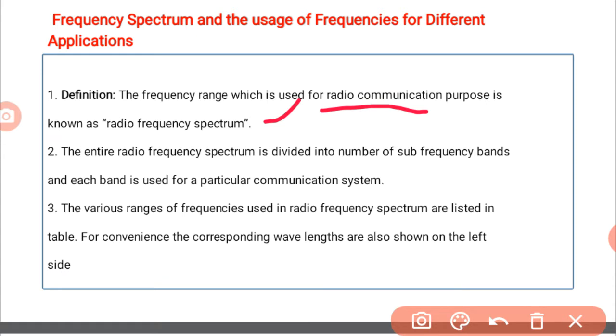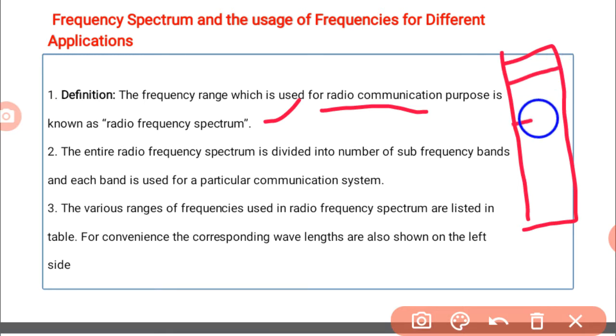The entire radio frequency spectrum is divided into a number of sub-frequency bands, and each band is used for a particular communication system. Suppose this is our frequency spectrum; the entire spectrum is divided into frequency bands, and each band is used for a particular application or communication system.